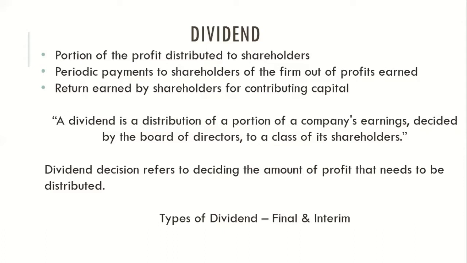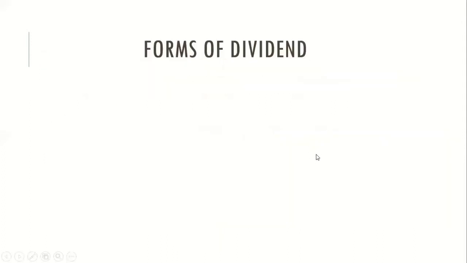Final dividend needs the approval of the board of directors as well as the AGM, the annual general meeting. So it needs these two to approve, and only then can dividend be paid. In the case of interim dividend, it can be decided and approved by the board of directors. They do not wait for an AGM to be hosted.